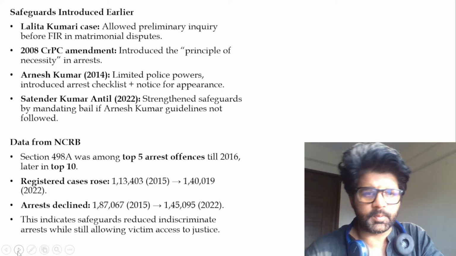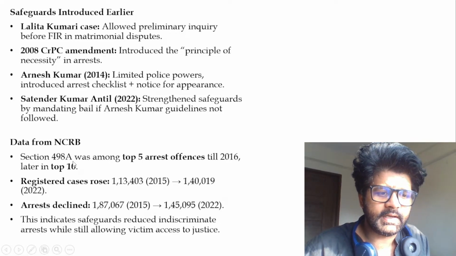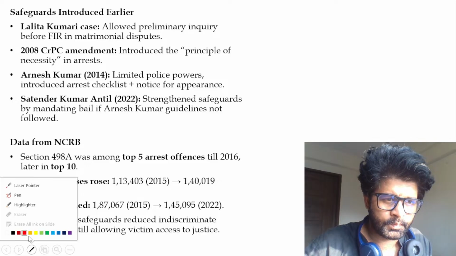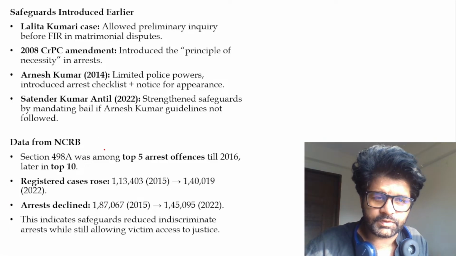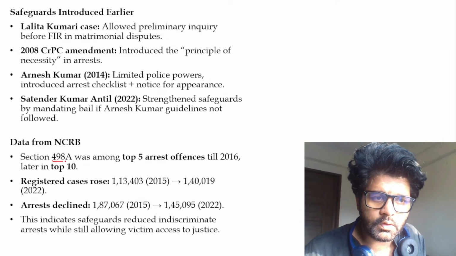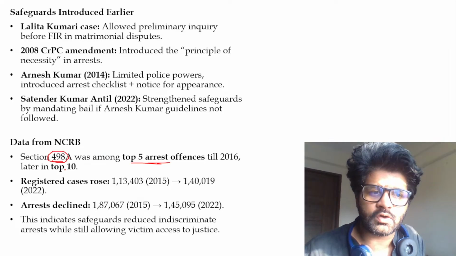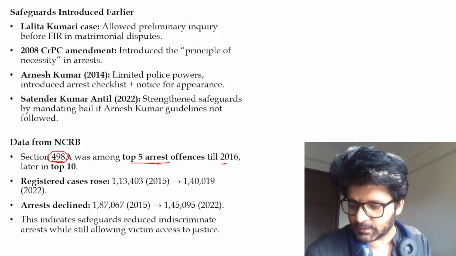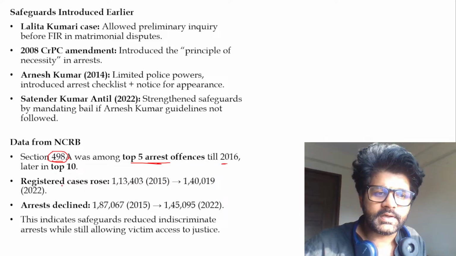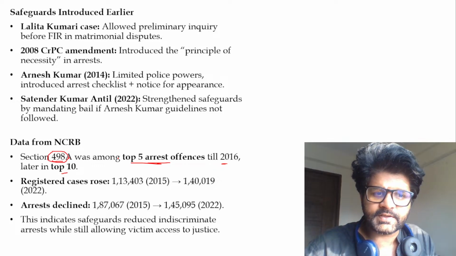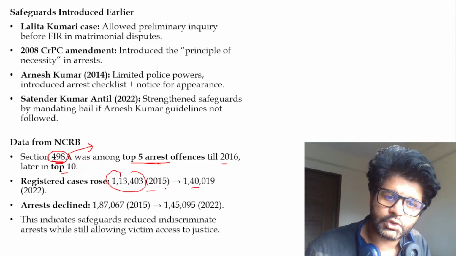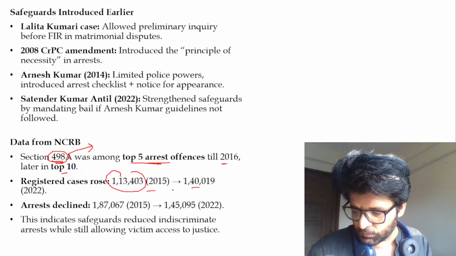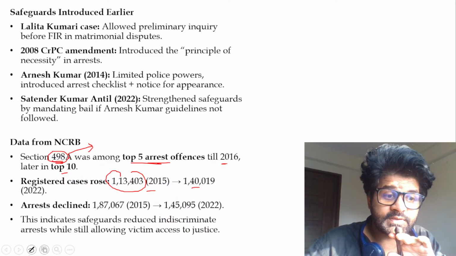So understand one thing. We have just discussed section 498A. Why is this a big issue? Section 498A, mental torture and physical torture which wives have been subjected to. So 498A was among the top 5 arrest offenses till 2016. You can see the number of cases filed under erstwhile section 498A of IPC: 1,13,403 increased to 1,40,000. So the numbers were large and the frivolous cases were large.